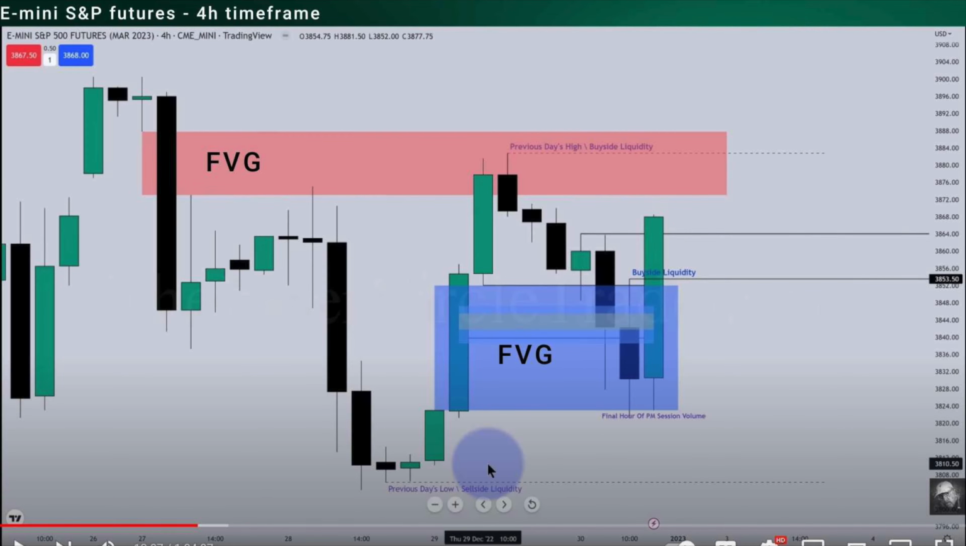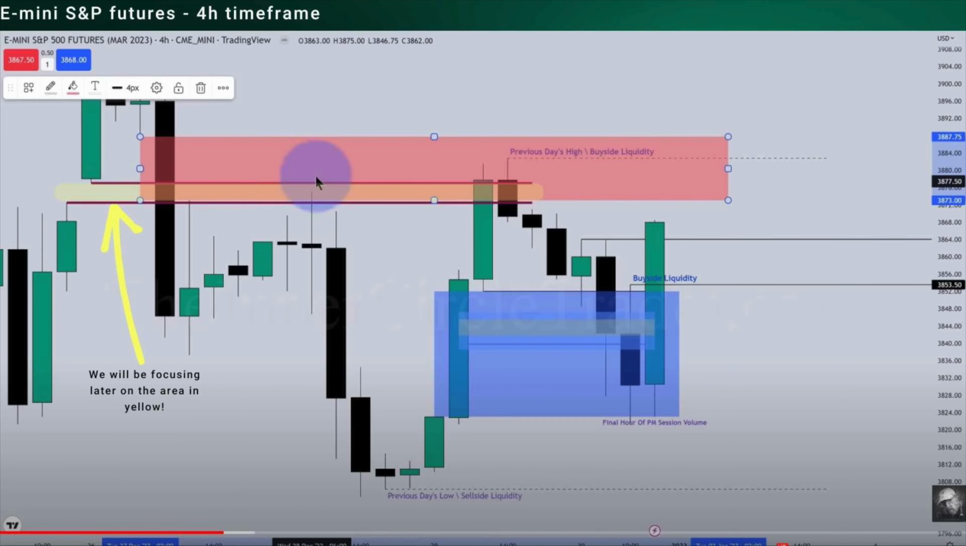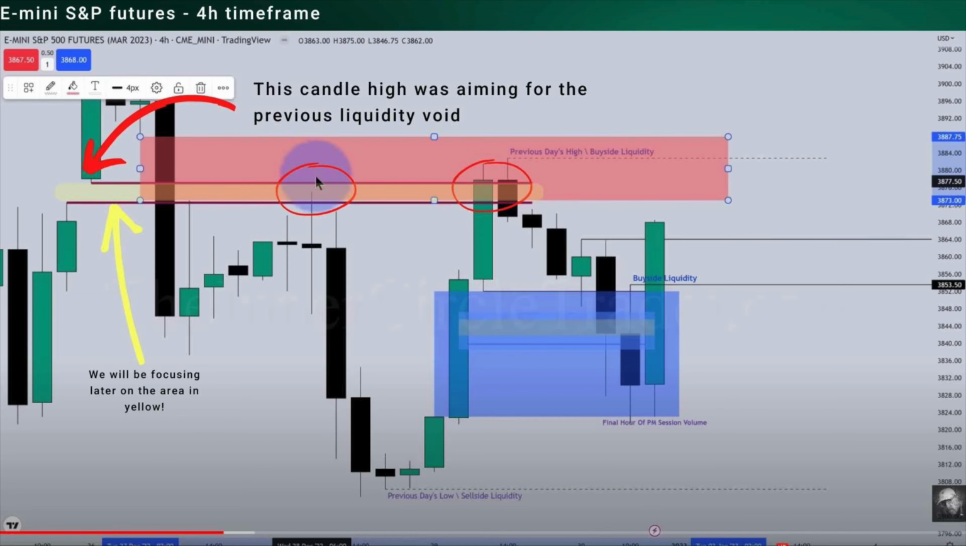I want to go back to the liquidity void, and I want to show you how ICT tells us to be focusing on this yellow area here in the middle, signed with a big yellow arrow. But there are a lot of other things going on. So within this yellow area, if we focus on it here, we can see that the price taps back to it a couple of times. So we know that this first candle here was aiming for the previous liquidity void, which is the big black candle that right after the void keeps going down. But then the price comes back to it twice.